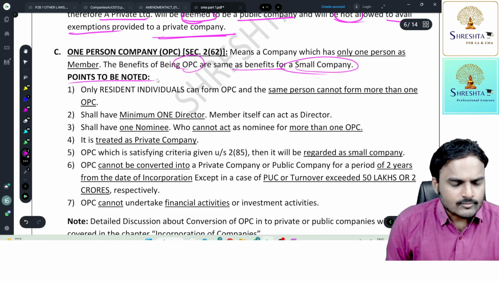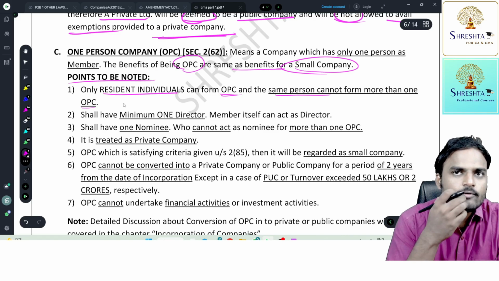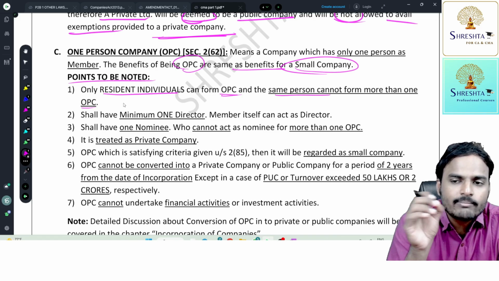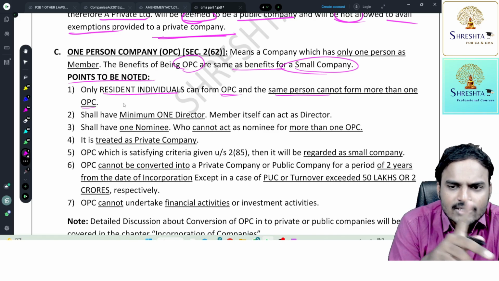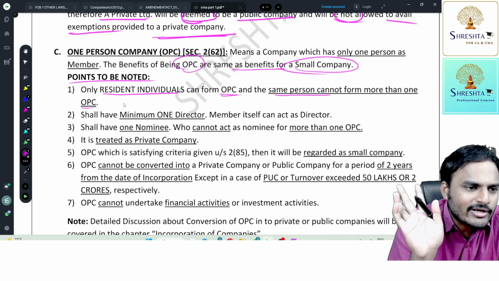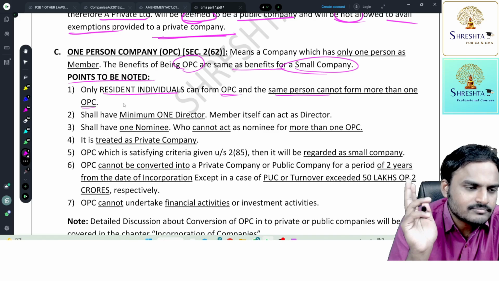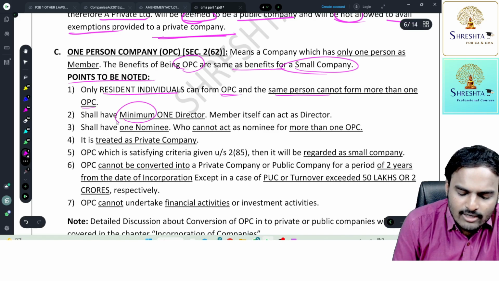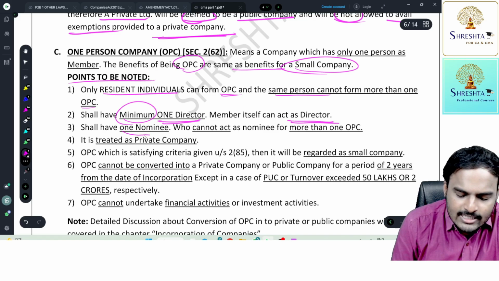Points to be noted. Only resident individuals can form an OPC, and the same person cannot form more than one OPC. Before, it was five companies. He could incorporate five one-person companies, but later they removed five and told only one. Hey, resident individual, you can have only one OPC in your name. You can become a member in only one OPC at any point of time. This company is going to have minimum one director. The member itself can act as a director, and it shall have one nominee.